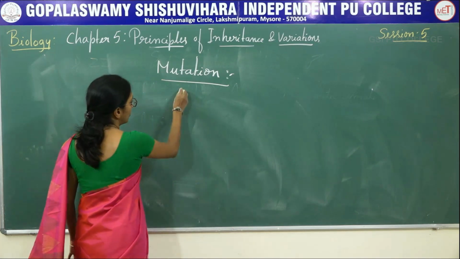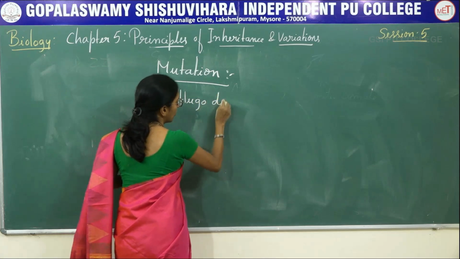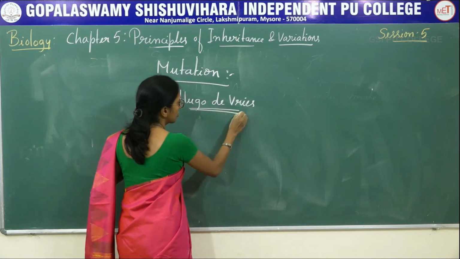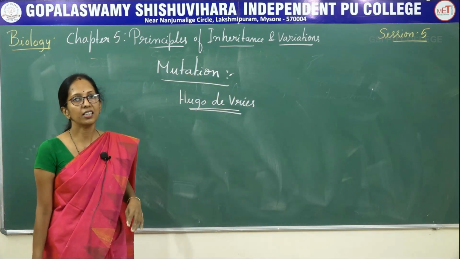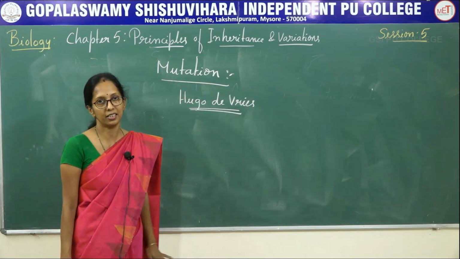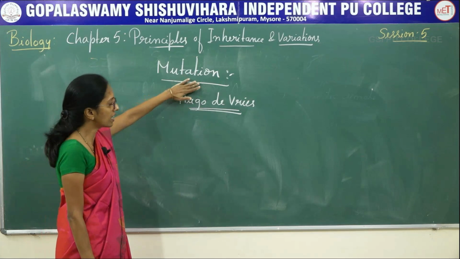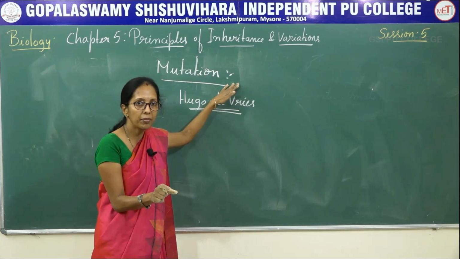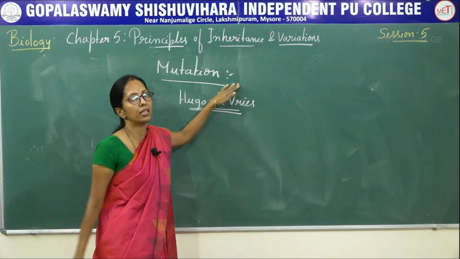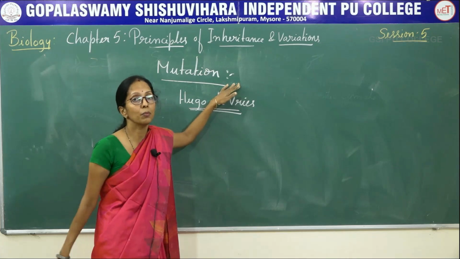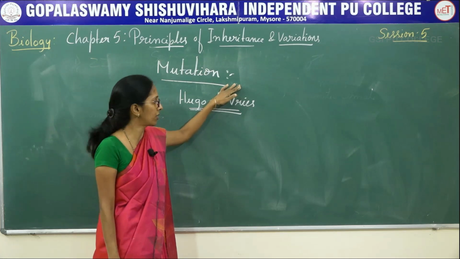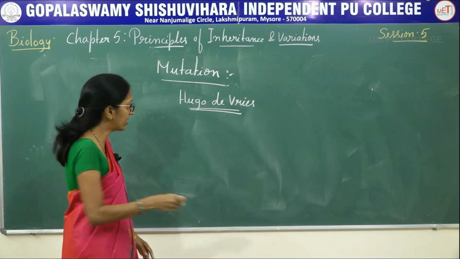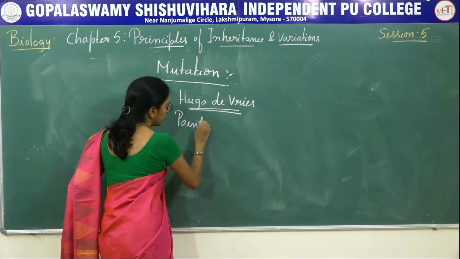It was first discovered by Hugo de Vries, and he was the first person to propose the theory that is called mutation theory. So what is meant by mutation? It is a sudden change mainly due to a change in the gene or the sequence of DNA, so that there is a permanent change in both genotype and phenotype of an organism. If there is a change in a particular base pair, a particular point, then it is called point mutation.